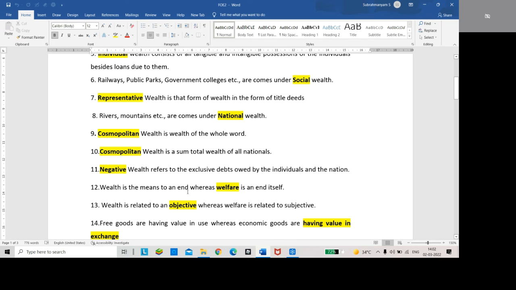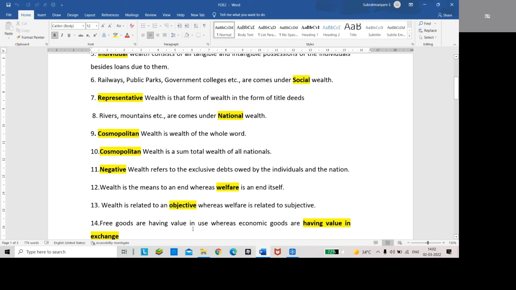Wealth is the means to an end, whereas dash is an end in itself: welfare. Wealth is a means to an end, welfare is an end in itself. Means to an end means it is hypothetical; end itself means realistic, already done, or something that has to be done. Wealth is related to the objective, whereas welfare is related to the subjective.